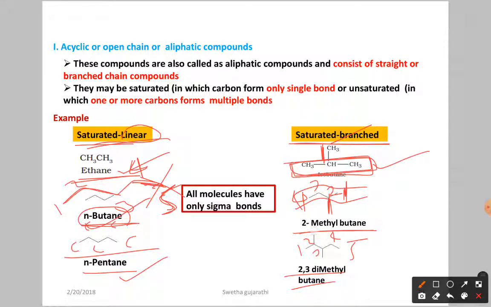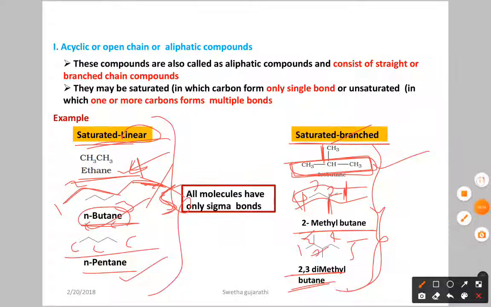Next 2,3-dimethyl butane. Here you can see 1, 2, 3, 4. At the second position and third position we have the methyl group, so it is called 2,3. Two methyl groups are there, so dimethyl butane. Nomenclature we will discuss later. So these are the examples of saturated branching. Here we have some branches, and there we don't have any branches.